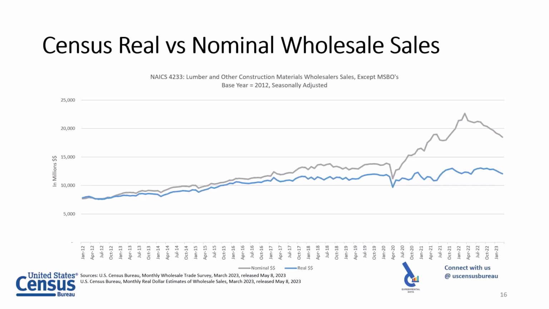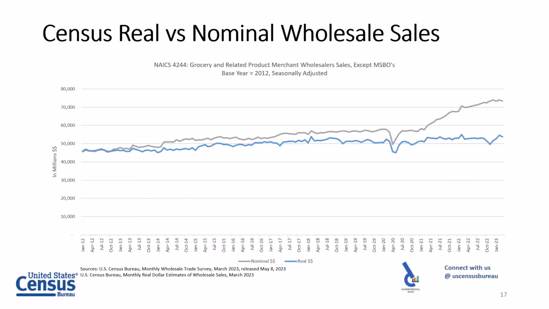And of course, one of the ones that everybody has been focusing a lot on is food. This is NAICS 4244, which is grocery and related product wholesalers. So these are wholesalers that generally provide grocery stores and restaurants with their goods. And so you can kind of see a similar pattern to what we saw on the lumber, a fairly steep slope of the line on a nominal basis, but a different picture when you look at the real dollar estimates over time. So I think this has definitely been a good product. It's definitely helped us examine some of the underlying data and underlying trends in the data.